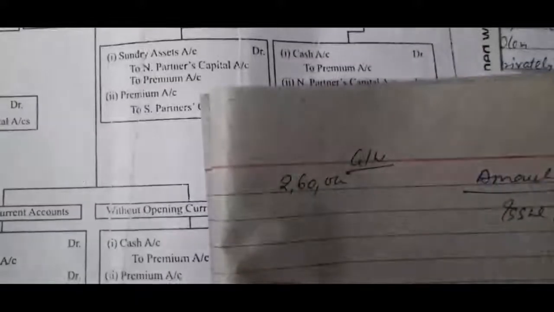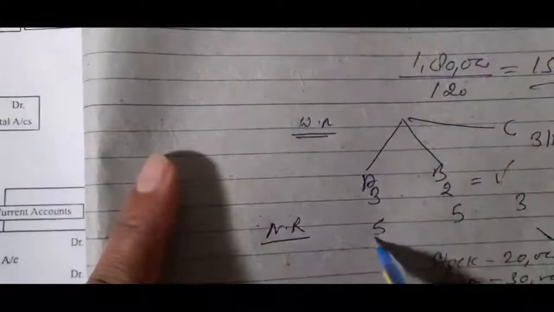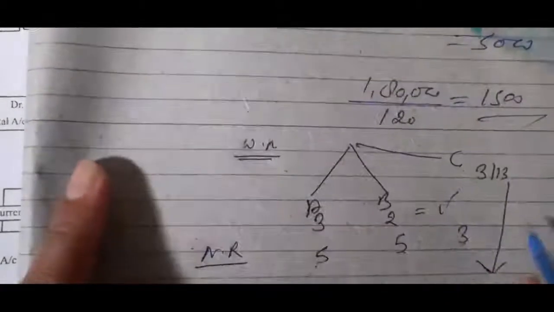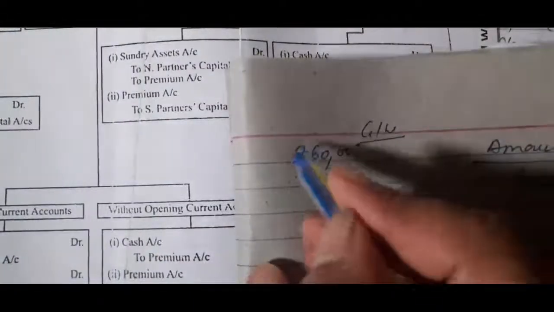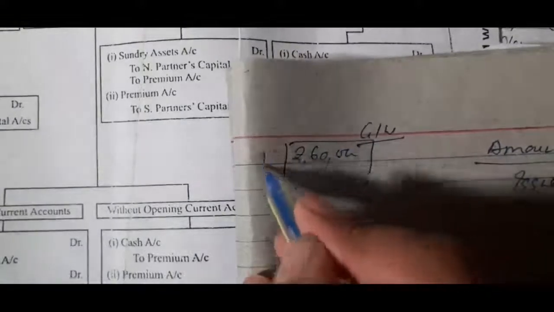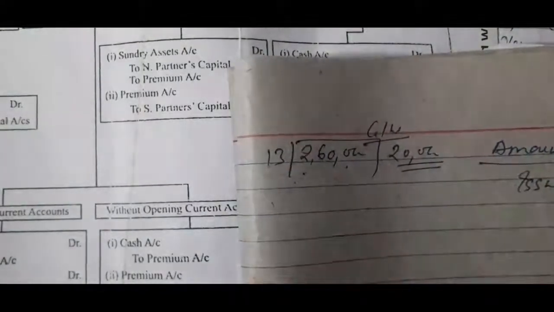So first we will find out how much amount will be paid from the side of C. So 2,60,000, and also in the question 5:5:3 is given. According to this, the total ratio will be 13. So now we will divide 2,60,000 by 13. 20,000 will be a single unit.